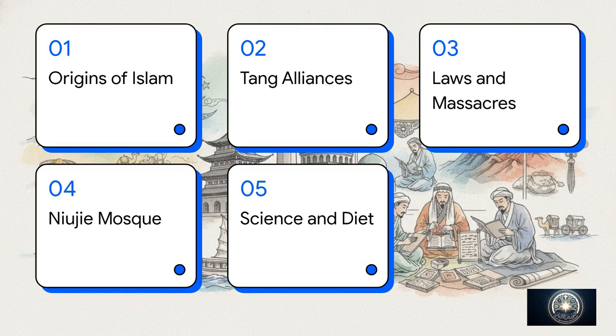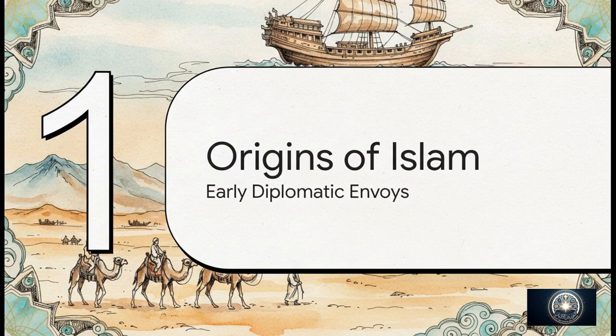Let's look at our roadmap for today. First up, the origins of Islam in China. Second, trade and Tang alliances. Third, laws and tragic massacres. Fourth, the Nujie Mosque legacy. And finally, number five, science and cultural diet. Let's get to it. Section 1: Origins of Islam in China.